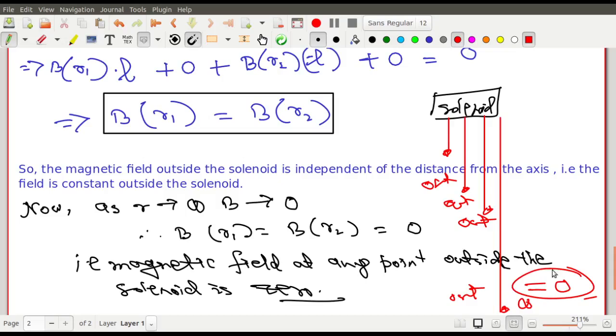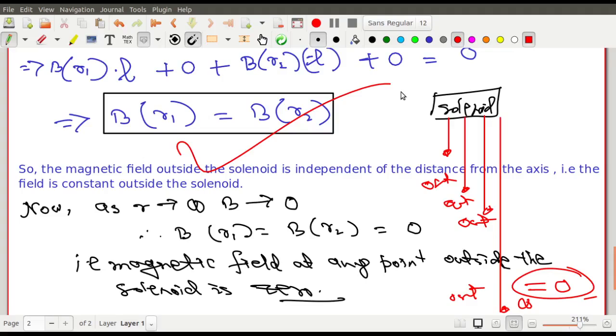So at infinity it is 0, so it should be 0 in all places, because this formula says that at any point outside the magnetic field must be the same. And if at infinity, which is an outside point, it is 0, then it should be 0 everywhere.